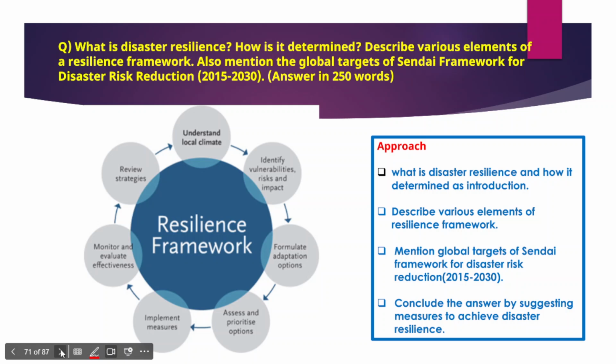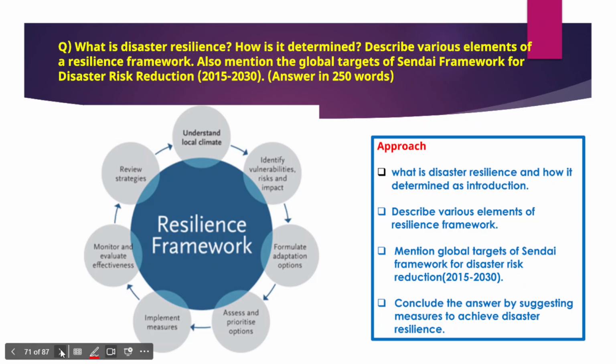Now what should be the approach to the question? It is very simple. First you need to mention what is disaster resilience and how it is determined, and then you need to describe various elements of the resilience framework and also mention the global targets of Sendai framework for disaster risk reduction. There are no complex directive words attached to this question, so because of that reason it is very simple.